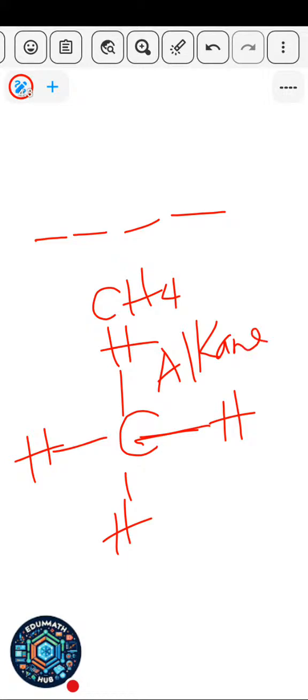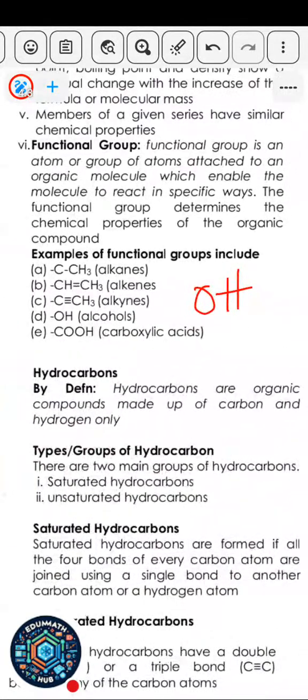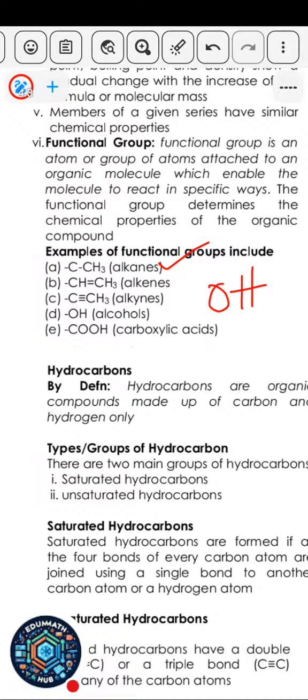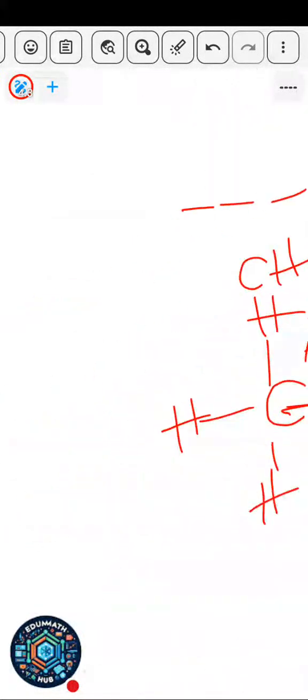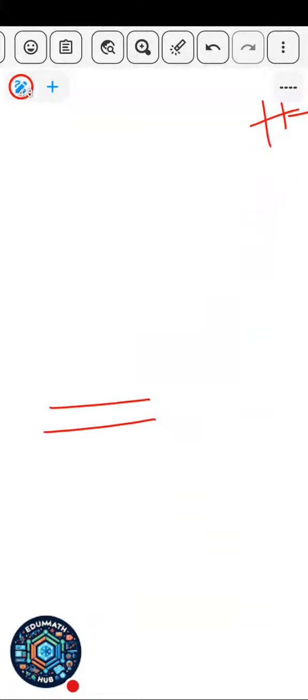So you can see it's an alkane. It does not have any double bonds. But if it has double bonds, you call it alkene. So alkene can be like this. Alkenes have 2 lines in their structure.